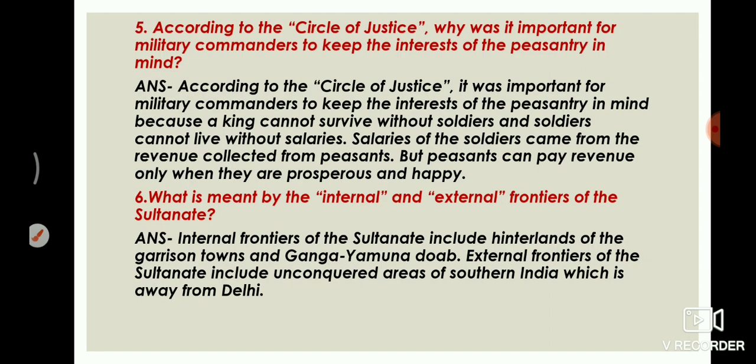Now question number 6 is, what is meant by the internal and external frontiers of the Sultanate? The answer is, internal frontiers of the Sultanate include hinterlands of the garrison towns and the Ganga-Yamuna Doab. External frontiers of the Sultanate include unconquered areas of southern India which is away from Delhi.